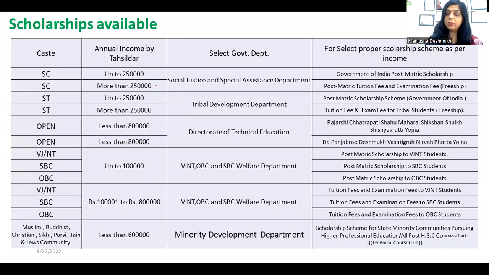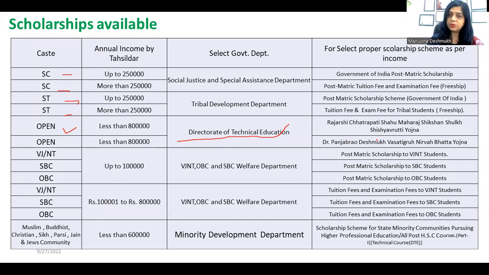What different scholarships are available? Scholarships are available in almost all types of colleges, and these scholarships are available caste wise. For open category also, the DTE, Directorate of Technical Education, gives the Rajarshi Chhatrapati Shahu Maharaj Shikshan Shulkh and Dr. Panjabrao Deshmukh Vasatigruh Nirvah Bhatta Yojana.